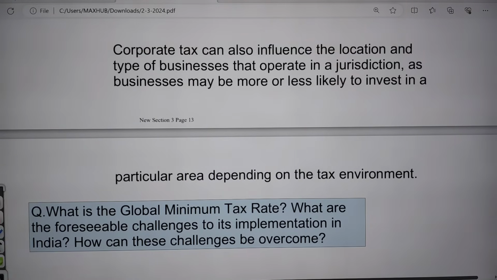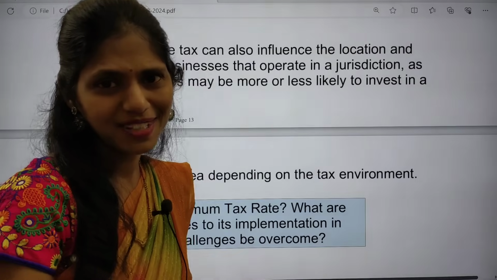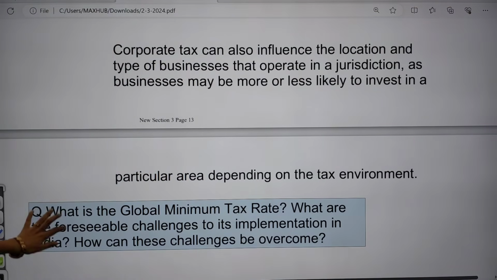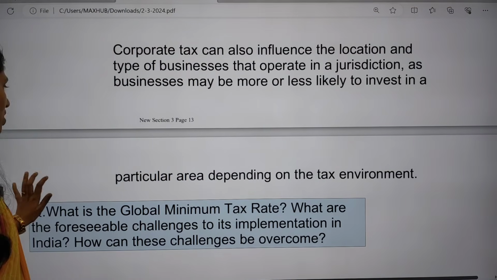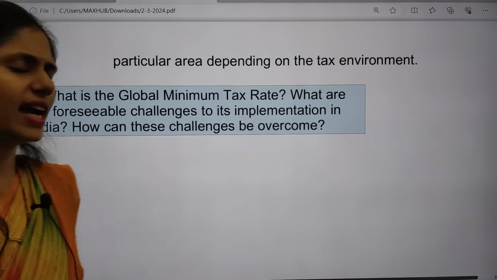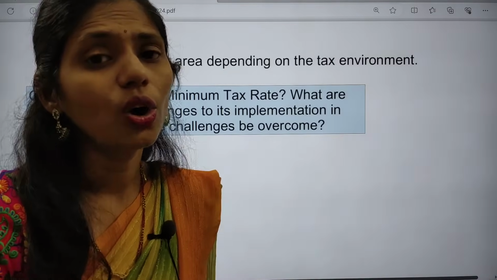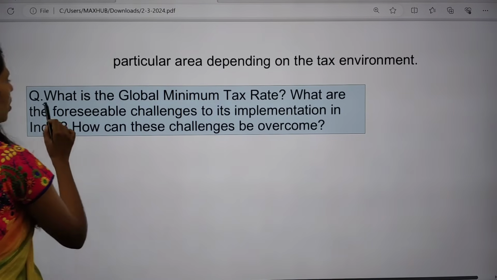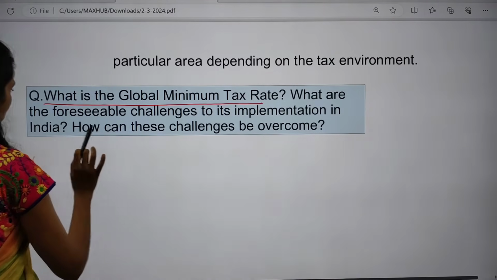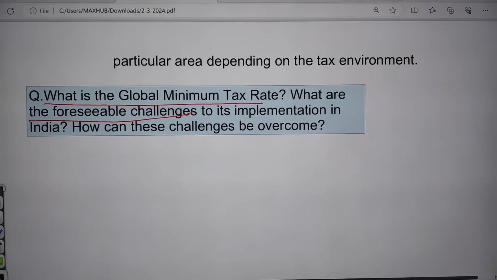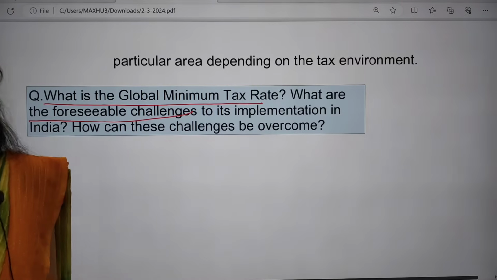And these are some important things that you have to remember from this article point of view. And now I will give you one mains question. In 2022 or 21, this topic was highly seen in the news, that is global minimum tax. So the question is, what is this global minimum tax rate? What are the foreseeable challenges to implement this in India, and how can these challenges be overcome?